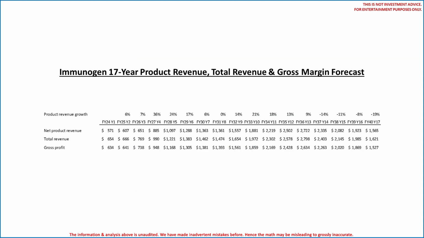Folks, we are not experts on Immunogen's business, but common sense suggests some kind of clinical, regulatory, or other, quote-unquote, win is needed to be the catalyst for the renewed product sales growth in 2032 after 2 years of virtually no growth in product sales. This analysis does not consider any incremental costs to make those, quote-unquote, wins happen. Also, are we certain these, quote-unquote, wins will happen?